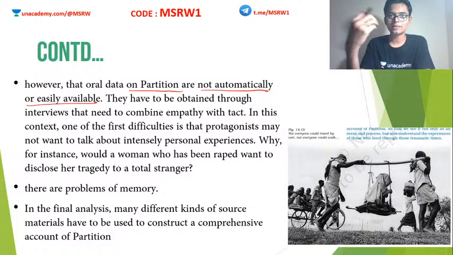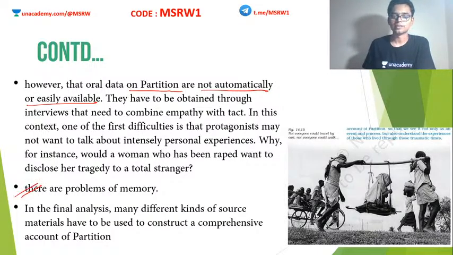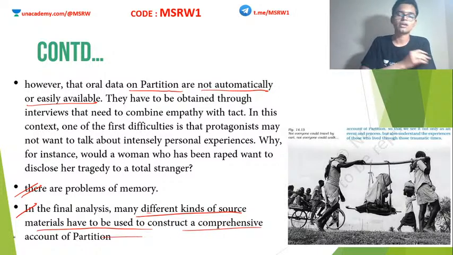So the academicians will have to use their skills, their sympathy and their feelings to get these first-hand experiences. Also, there are problems of memory. People may not often be able to recollect everything that has happened. They might forget some important things, and there might be a gap in the story. In the final analysis, many different kinds of source materials have to be used to construct a comprehensive account of partition.